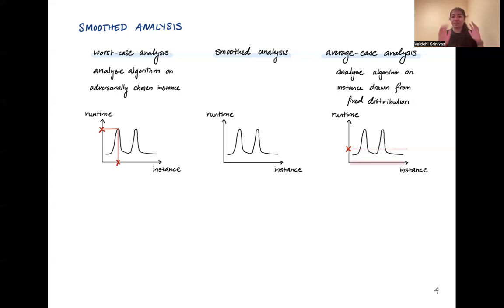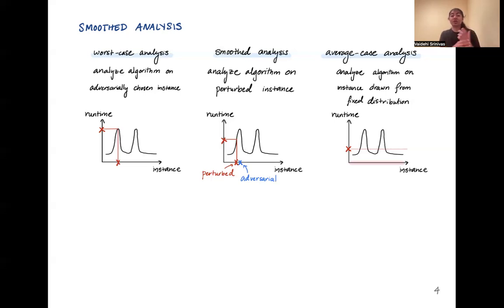So somewhere in between, the best of both worlds of these two paradigms, is smooth analysis, where we analyze the runtime of an algorithm on a perturbed instance. You can think of this as you choose some arbitrary instance, perhaps adversarially, but then you analyze the runtime of the algorithm on a small perturbation of that instance, some other instance that's chosen randomly within a small ball of this adversarial instance. And this is the perturbed instance. Then we consider the runtime of the algorithm on this instance.